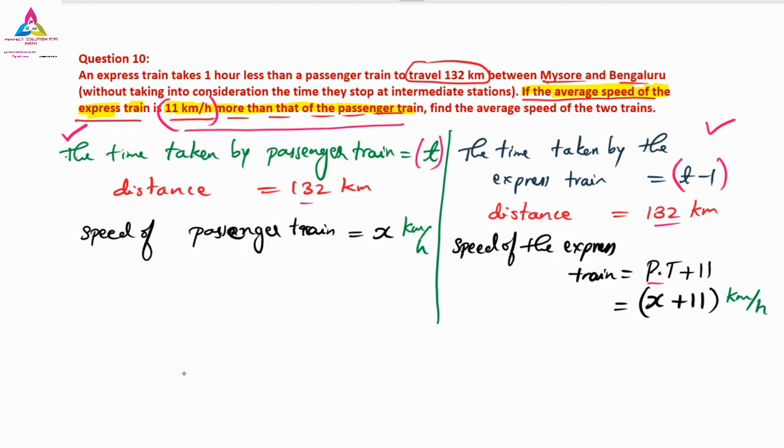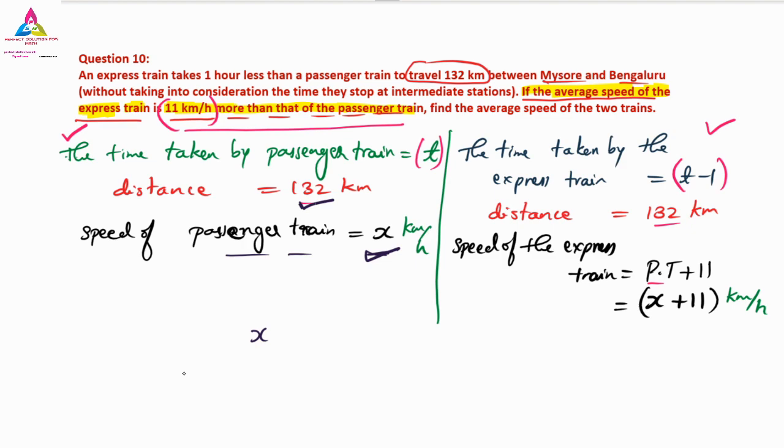Yes, so let us have the standard form. Now we have to find the speed of the passenger train, so we must have that x in the equation. We are not supposed to cancel that x from the equation. x is required, and the 132 distance is also required because it is a constant term.